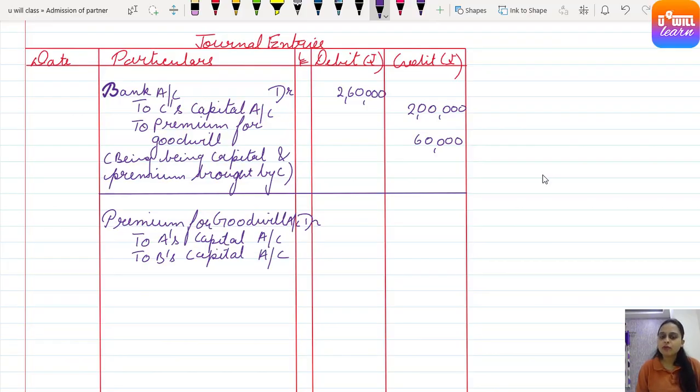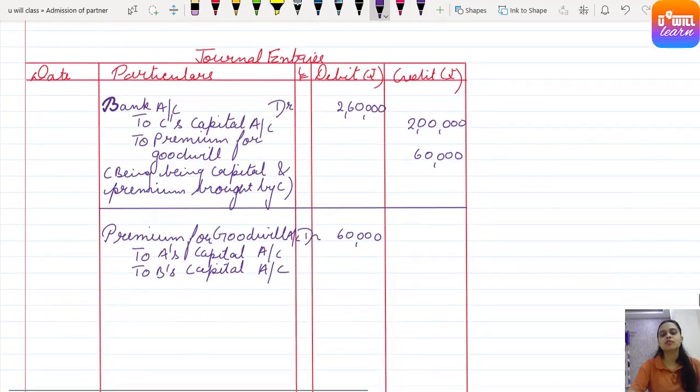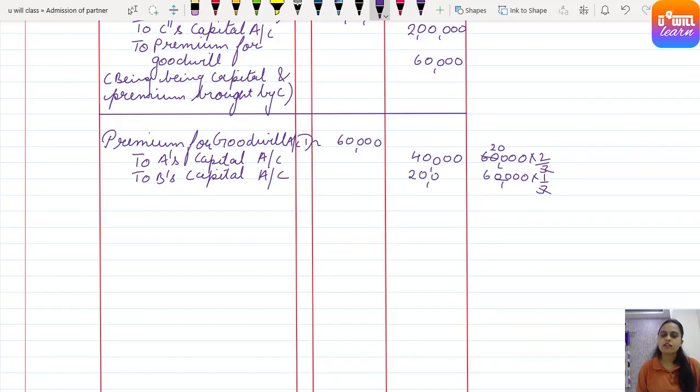Now premium for goodwill was brought how much? 60,000, right? It is to be divided among A and B in which ratio? Sacrificing ratio, and sacrificing ratio is 2:1. So 60,000 into 2 by 3 for A. 3 ones are 20s, 2 twos are 40,000. Clear? And 60,000 into 1 by 3, that is 3 ones are 20,000.